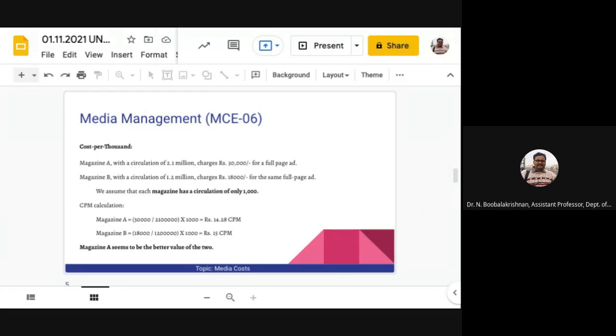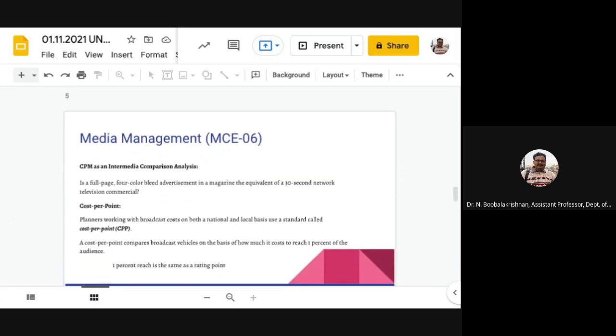In this case, the CPMs are virtually identical. Magazine A has a 75% higher circulation than magazine B and is priced at relatively the same cost as the smaller circulation publication. So magazine A seems to be the better value of the two, and taking a decision to go with magazine A at 30,000 is not much. This is a basic CPM analysis.